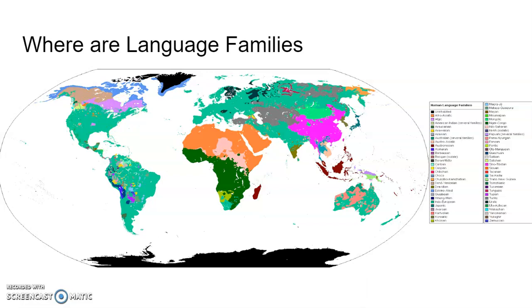This is so widely diffused, obviously, because of exploration. So colonization is why English is so diffused. But really, exploration, Spanish is obviously from the Spanish explorers, and then obviously English from colonization.